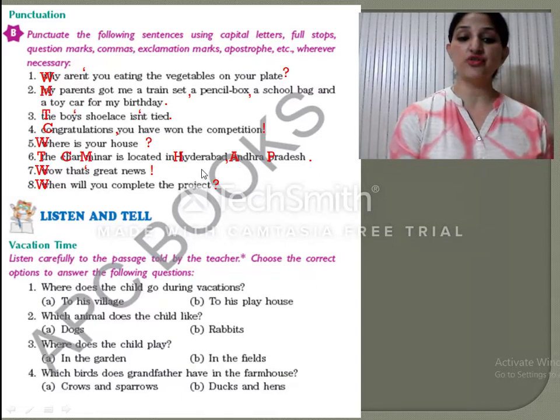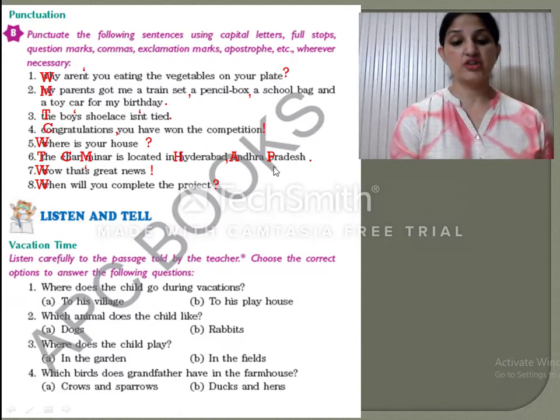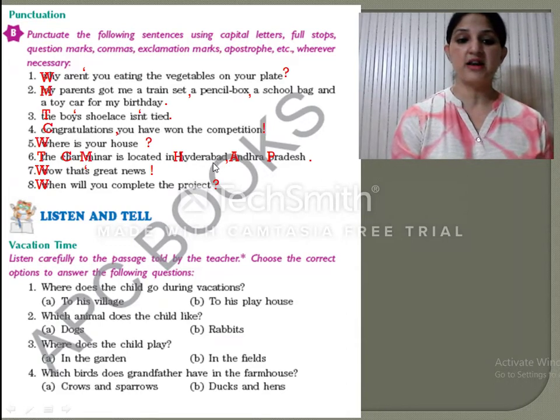So dear students, I told you the things that are one of a kind, we will write with a capital letter because it is a proper noun. Char Minar. So Char and Minar both are written with a capital letter. Is located in Hyderabad. Now Hyderabad is the capital of Andhra Pradesh. So where is it located? It is located in Hyderabad in Andhra Pradesh. So we will put a comma in between to differentiate between both the places. Otherwise it will look like it is a single place.